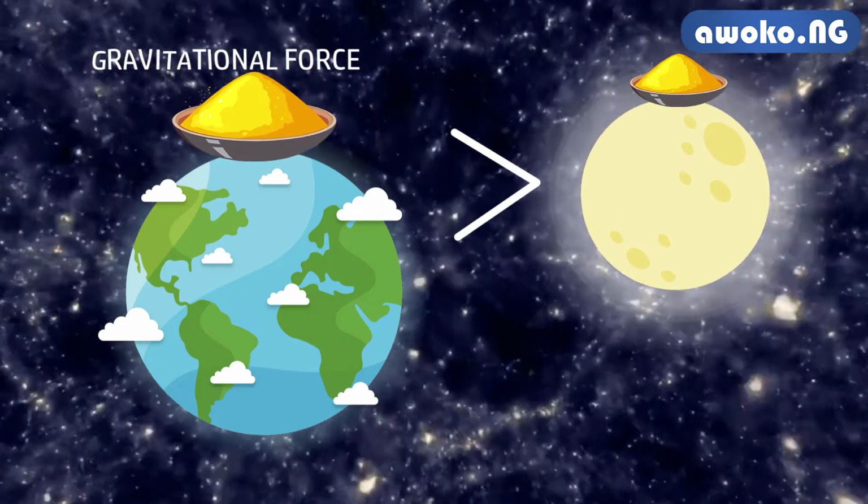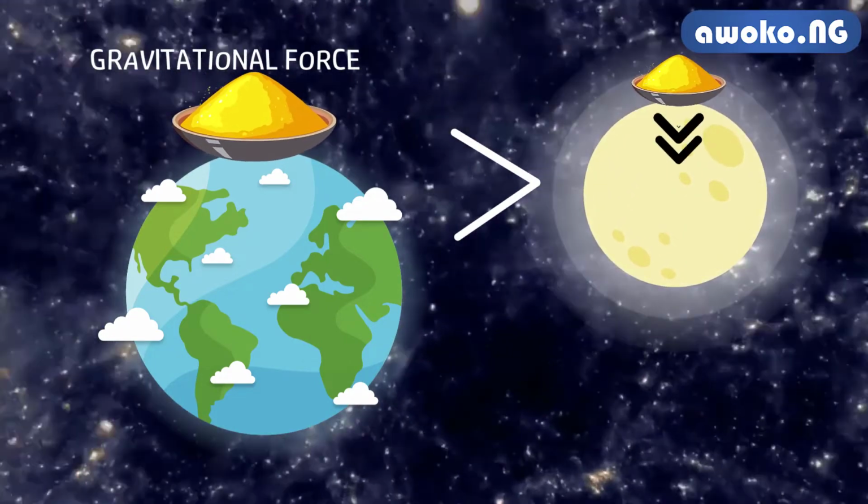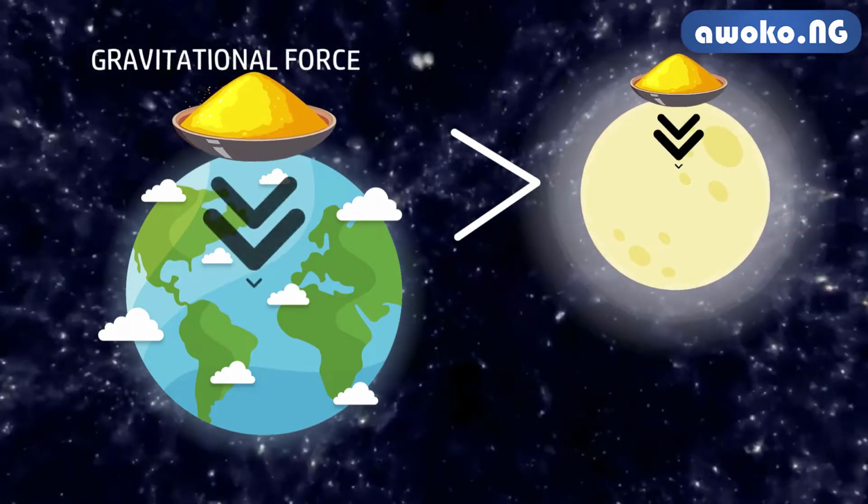Why? Because the gravitational force differs. That on the moon is actually lesser, while that on Earth is actually greater.